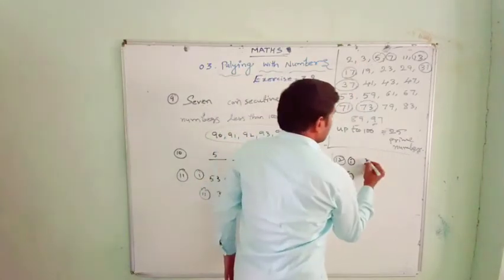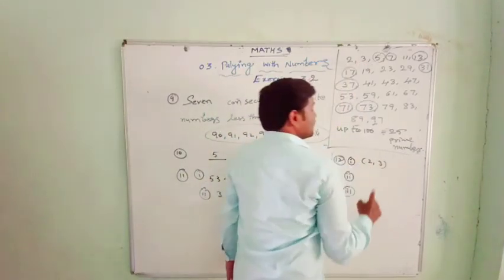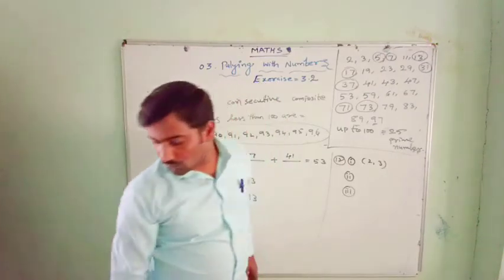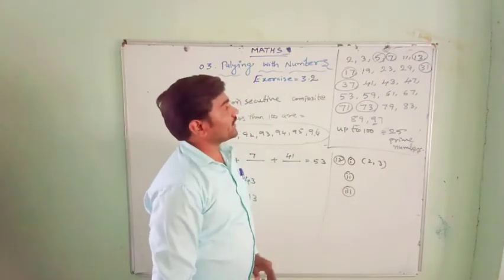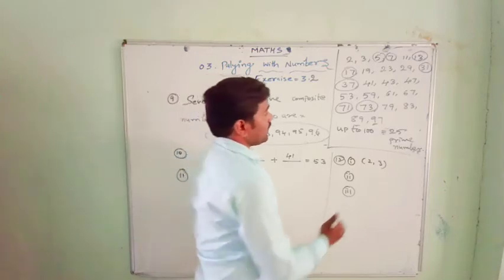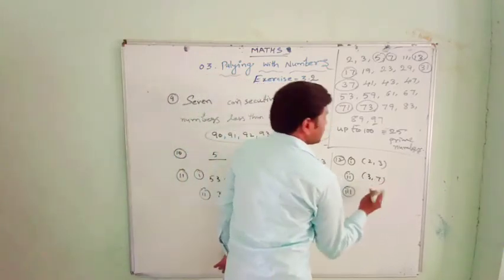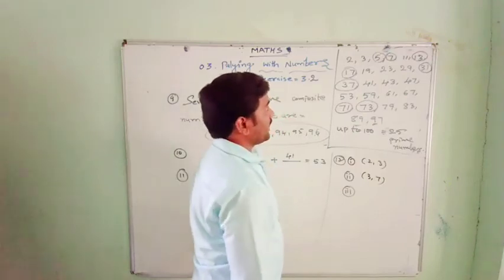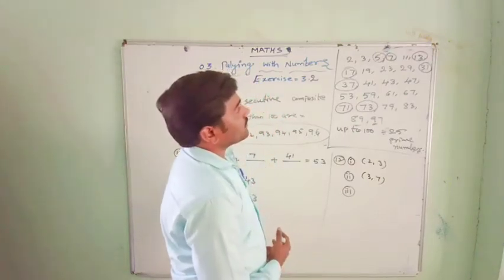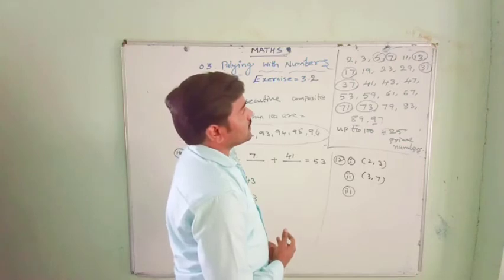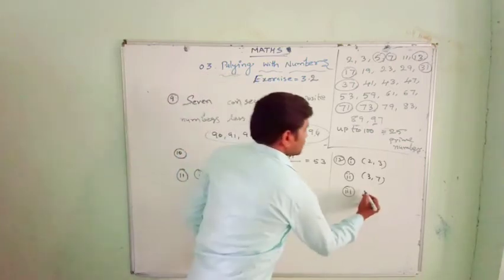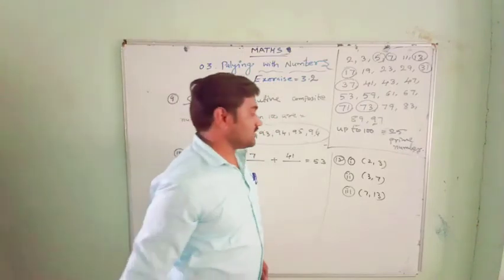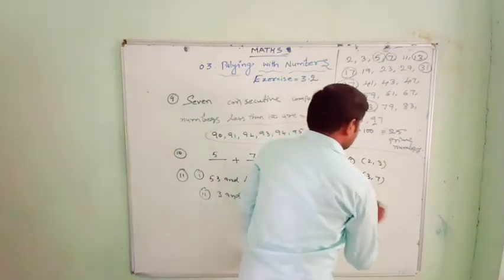So here 2 and 3. Their sum is 5, divisible by 5. Yes, one pair we got. Again, 3 and 7, whose sum is 10. It is divisible by 5. Then again, 7 plus 13? Yes, 7 plus 13, but the sum should be less than 20 as asked. It is exactly 20, so you should not take this.